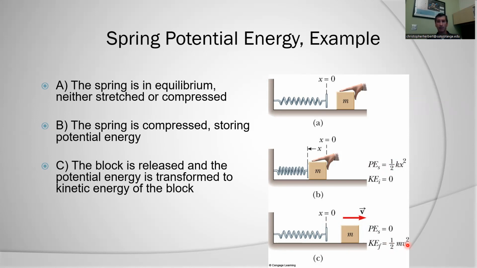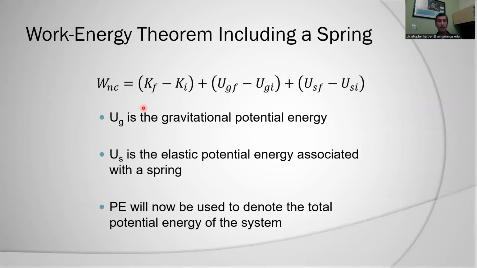If I want to solve for that problem, we again would consider the non-conservative work that my hand did, adding energy into the system. So that would be positive here. What was my change in kinetic energy from beginning to end? What is my change in gravitational potential energy? There is none.